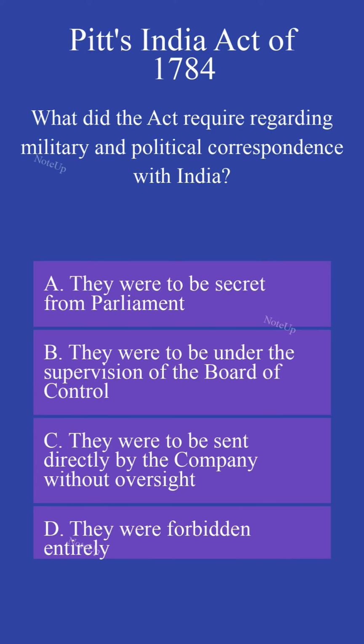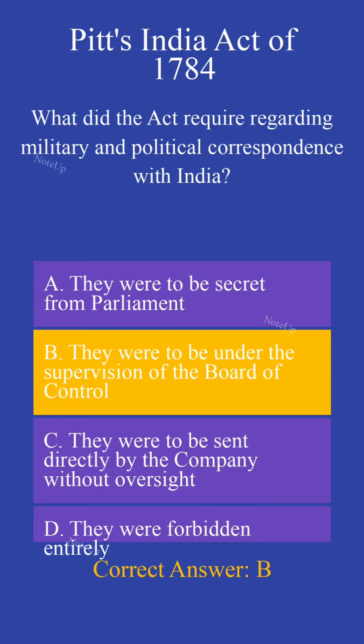What did the Act require regarding military and political correspondence with India? The correct answer is B. They were to be under the supervision of the Board of Control.